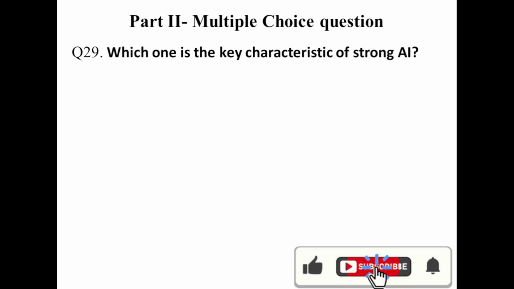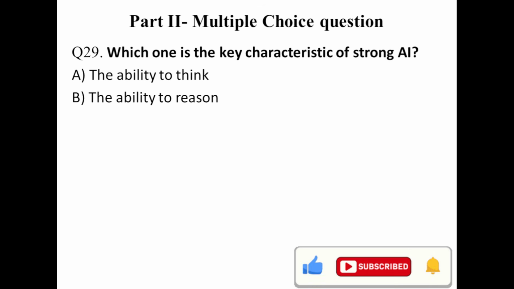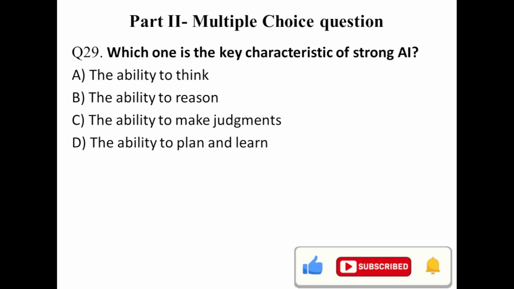Question number 29. Which one is the key characteristic of a strong AI? Ability to think, the ability to reason, ability to make judgments, ability to plan and learn. All of the above. All of the above are examples of characteristics of a strong AI.